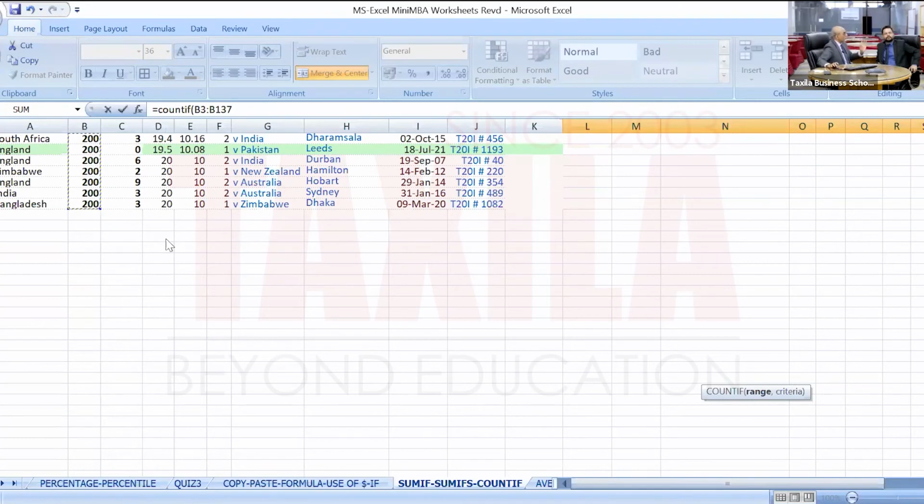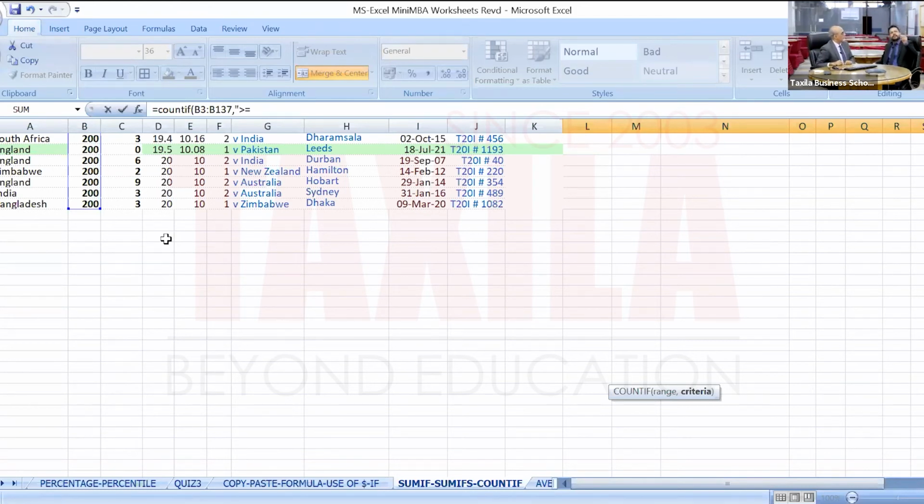Now we should use equal to also. How to do that? Range, comma, criteria, inside double quote, greater than, equal to. So it will include 200 also. If I write greater than 200, 200 will not be selected.